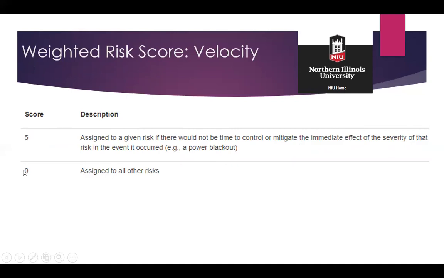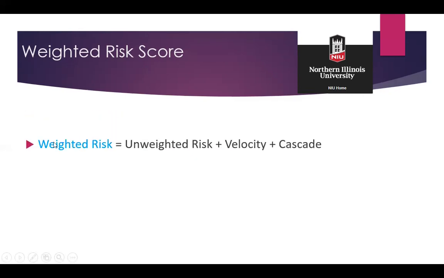Otherwise it is assigned as 0 if we can control the immediate effects of the severity. So they have added velocity and cascading effect to the score. They have calculated the weighted score as the unweighted risk, as I have calculated before, plus velocity and cascading effect. So this was about weighted risk score.